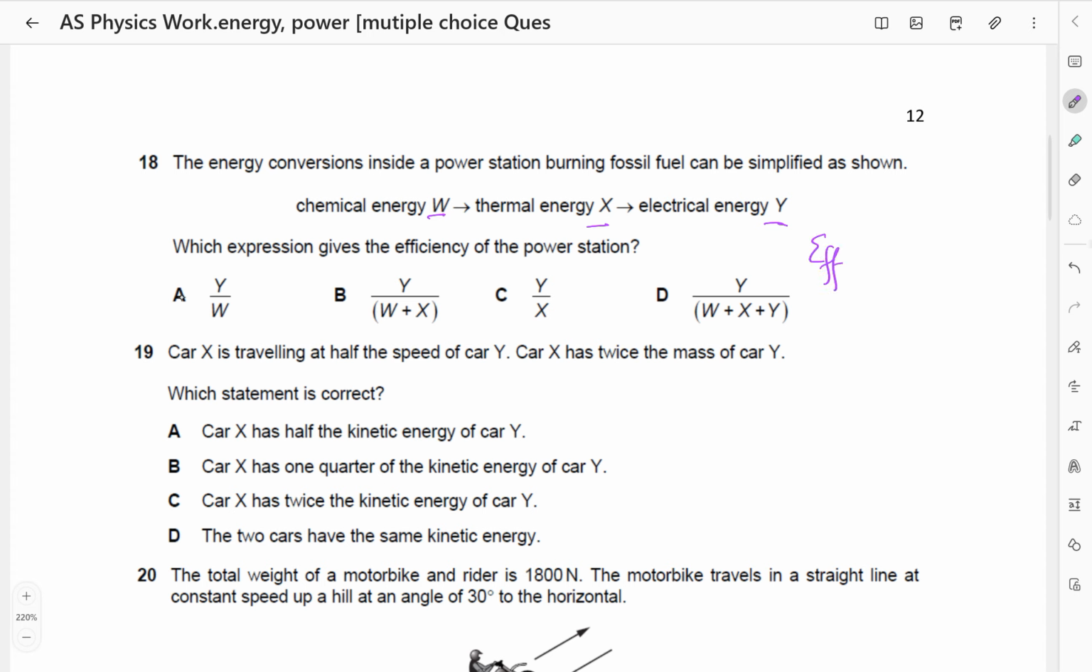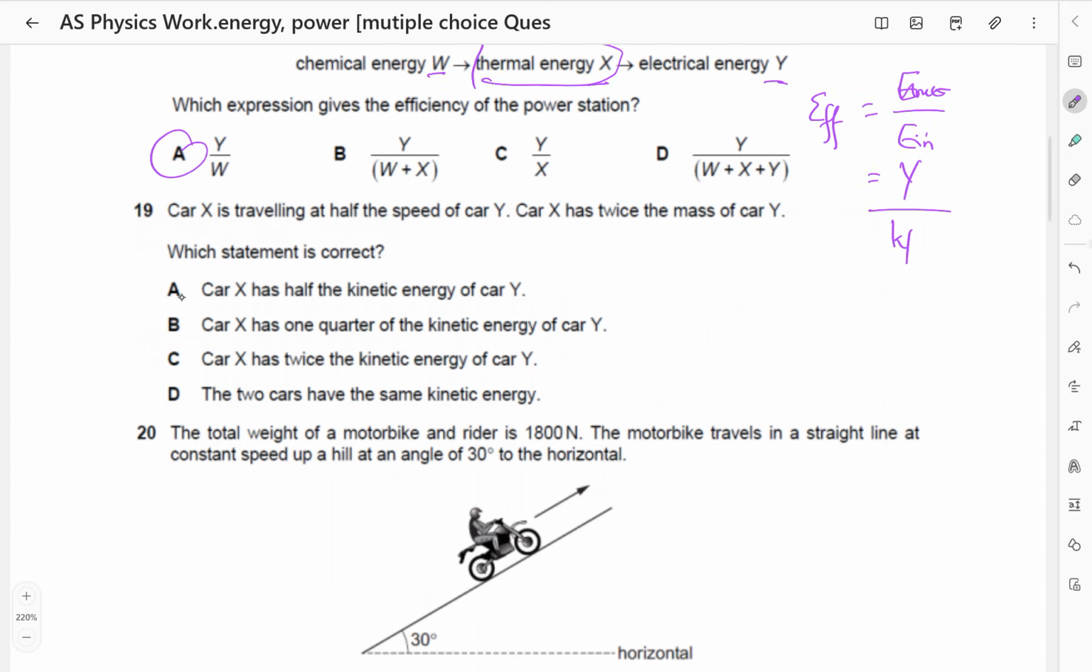Remember, efficiency is going to be the useful energy output over the energy input. So the useful energy output is the electrical energy. The energy input is actually W. So the answer is automatically A. The thermal energy is wasted, so it's not going to be useful here. So the answer is A.